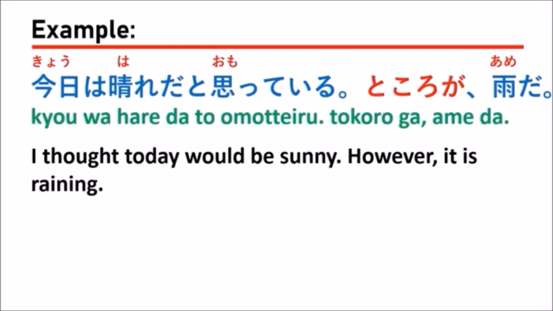Here, our expectation is 今日は晴れだと思っている, which means I thought today would be sunny. After the expectation, we follow with ところが, which means however, and 雨だ means it is raining. That means you think it will be sunny, right? But in reality, it is raining, so you can use